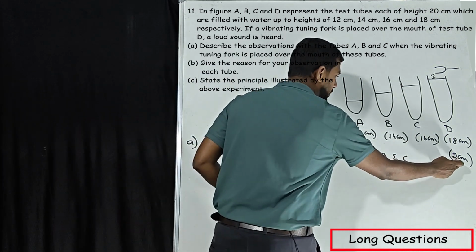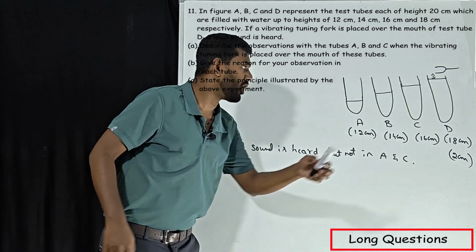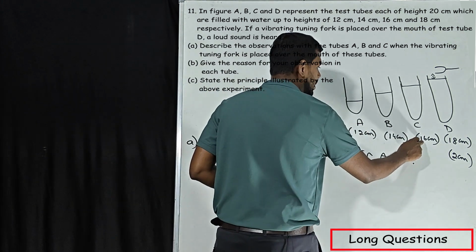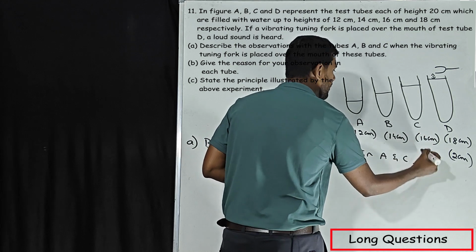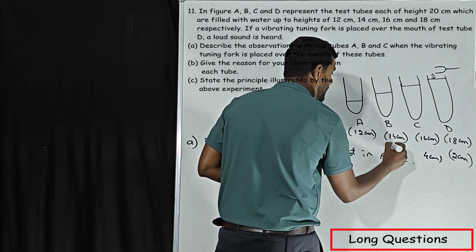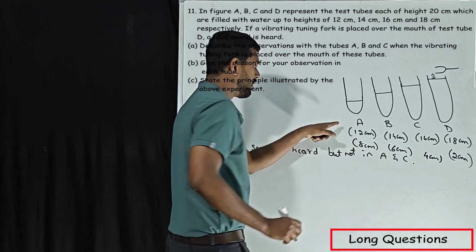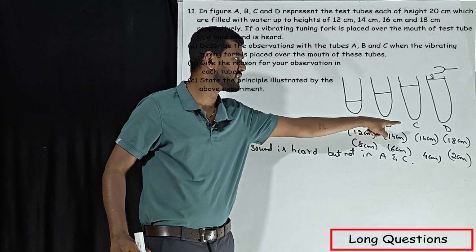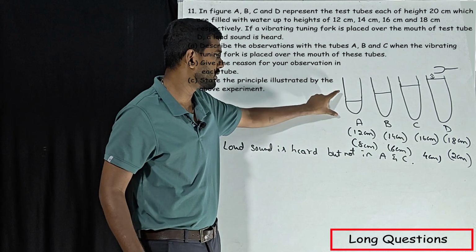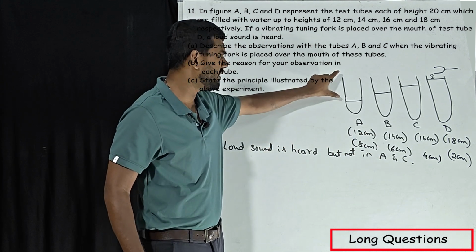We have to find a test tube which has 3 times this air column. What is the air column for 16? 4 centimeter, correct? For 14, 6 centimeter, and for 12, 8 centimeter. See, 12, 14, 16, 18 are the lengths of the water column, and 8, 6, 4, 2 are the lengths of the air column.